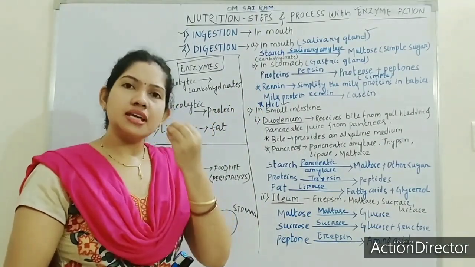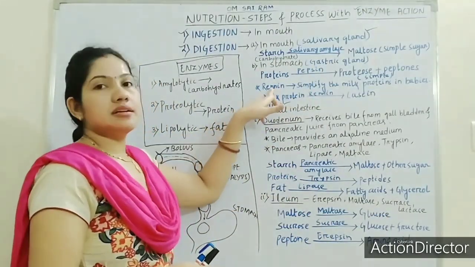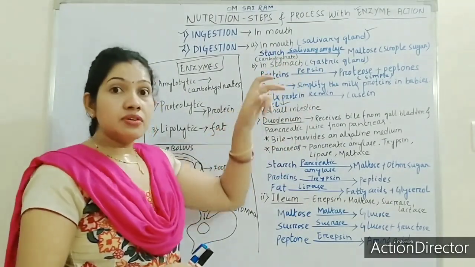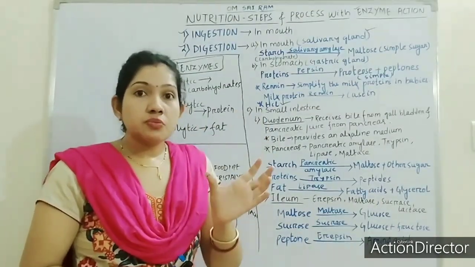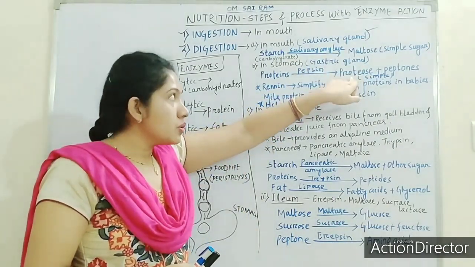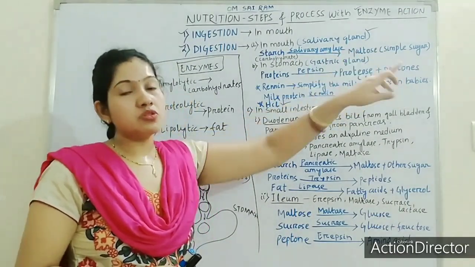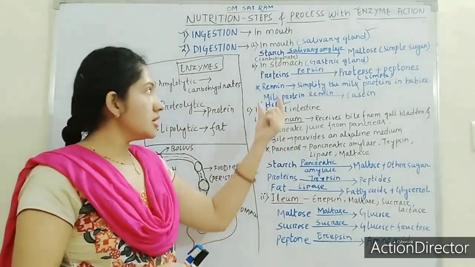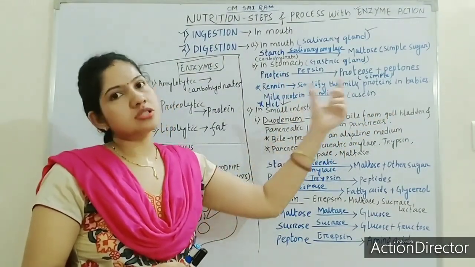Again I am repeating, you just remember the names of the enzymes in a very tricky manner. Pepsin and renin. Pepsin to protein, renin to milk. Pepsin converts complex protein to simple protein. Complex protein to simple protein means what can we write? Proteose and peptones. Proteose and peptones are the forms of simple proteins. Renin helps to convert milk protein to casein, or the complex milk protein to simple milk protein.